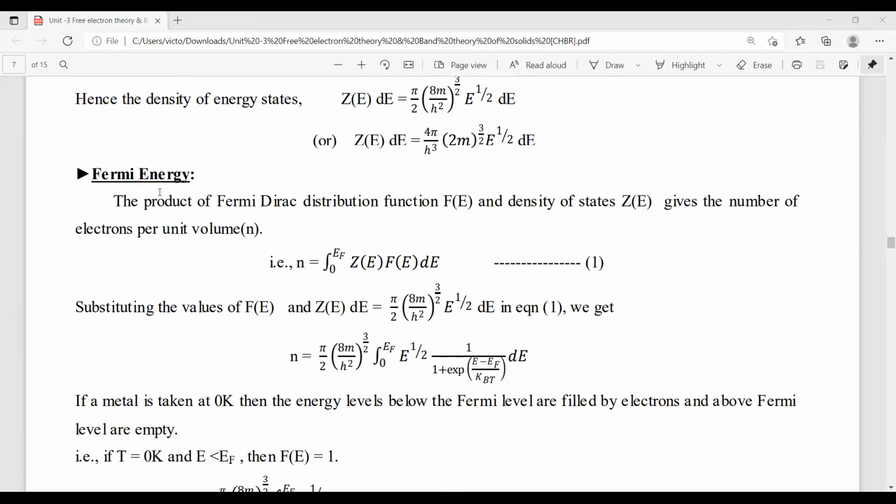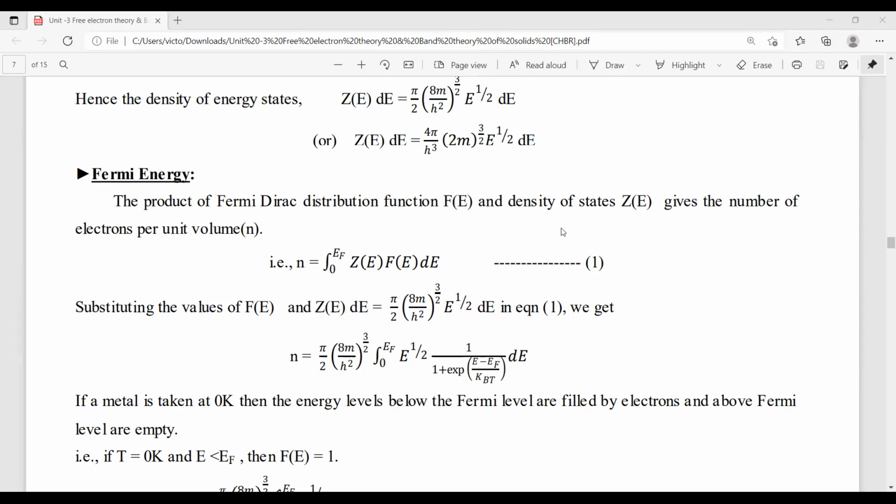So here we discuss the expression for Fermi energy. Once again, I repeat the definition of Fermi energy. Fermi energy is the energy of the Fermi level. So what is the Fermi level? At 0 Kelvin, the Fermi level is the highest energy level filled with electrons.